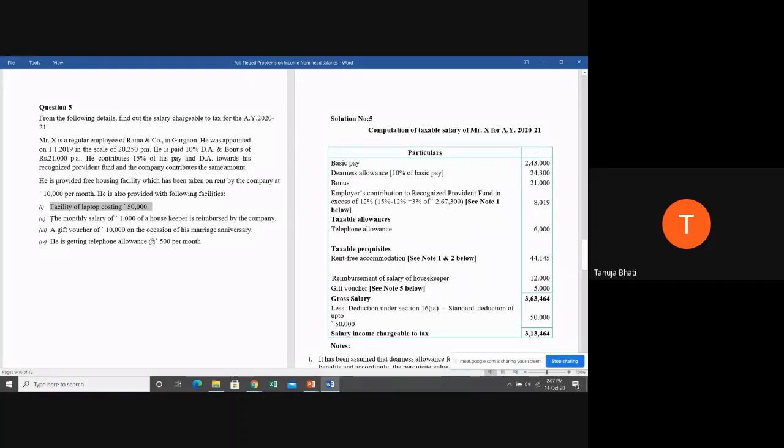Office, business, office, office, personal, or both the use, it is not taxable.